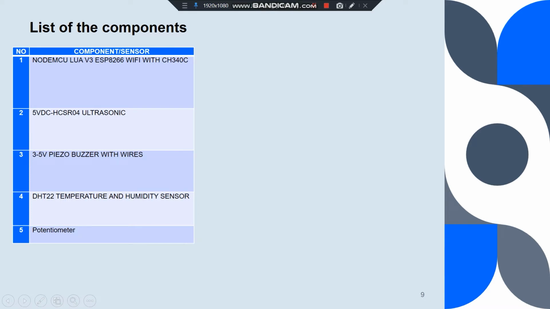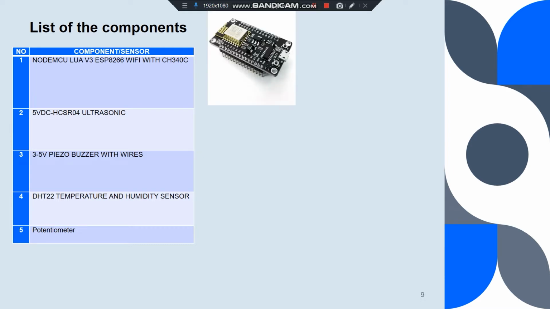The first one is NodeMCU Lua V3 ESP8266 Wi-Fi with CH340C. The function of the NodeMCU is that it is a low-cost open-source IoT platform. It initially included firmware which runs on the ESP8266 Wi-Fi from Espressif Systems, and hardware which was based on the ESP-12 module. So this microcontroller with integrated Wi-Fi can perform IoT connection.